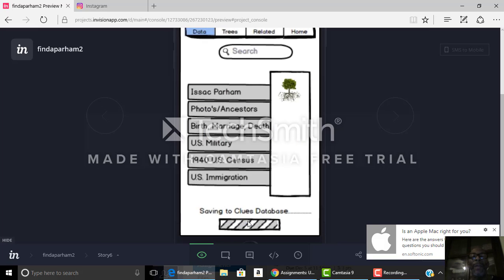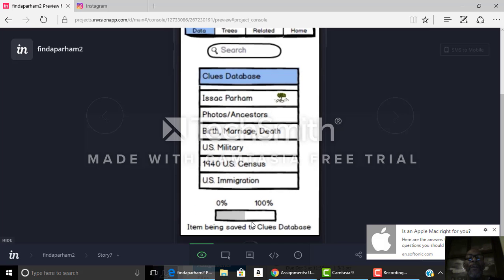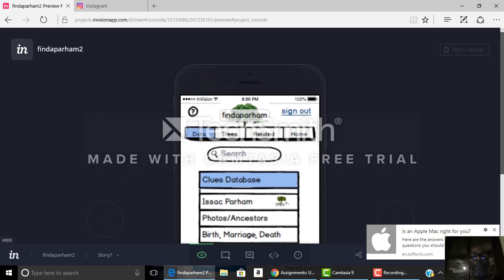We go into that, and then we have the information of Isaac Parham, which includes birth records, marriage records, death records, military, U.S. Census and immigration records, and also photos and other ancestors as well. So that's being saved into the clues database. Then we click on that link, and that information is being saved into the database. And right now, the progress for it is at 50%. To go back to the original page, we just click on home right here.